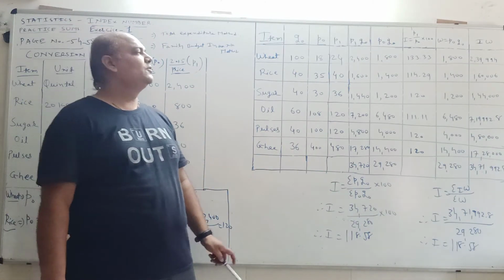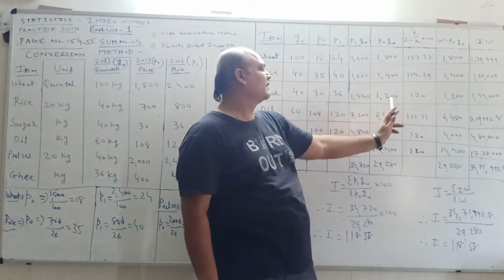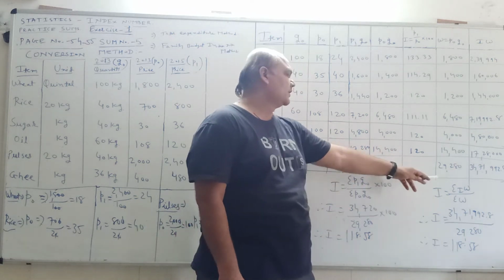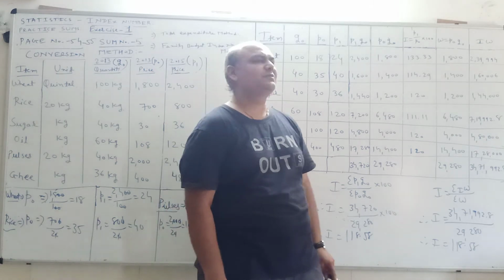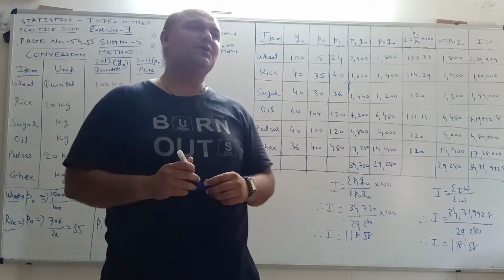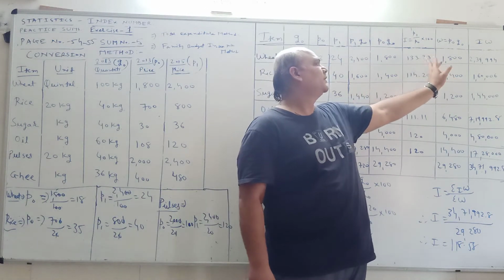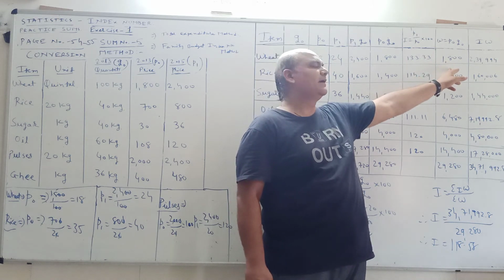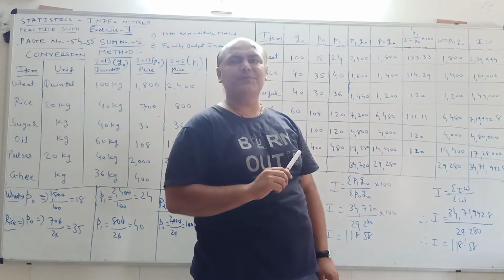The column of W is ready with us, that is P0Q0, same column, 1800, 1400, 1200, 6480, 4000, 14,400. Total is 29,280. And the last column for family budget method is IW. IW means multiplication of column of I with W. For example, 133.33 into 1800, that is 2,39,994.